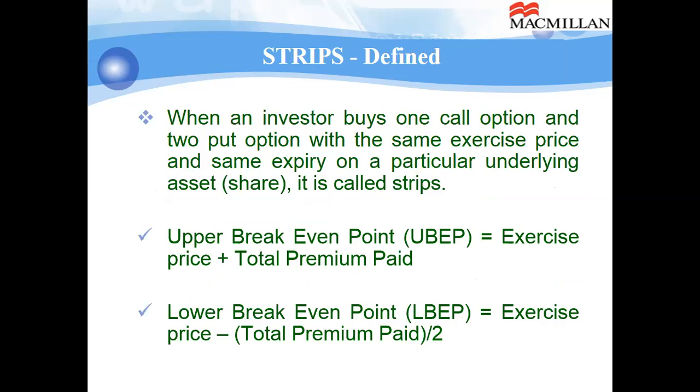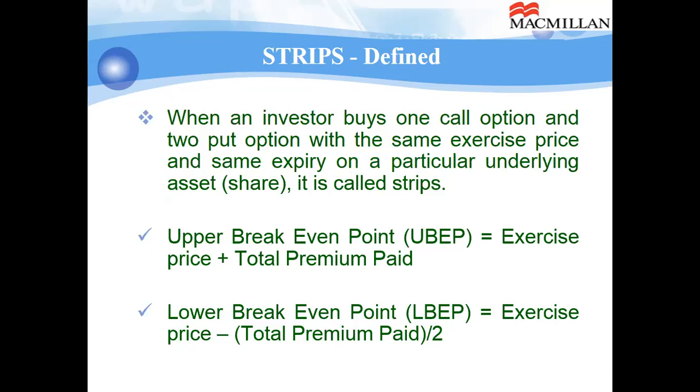Now, what is the upper break-even point in this case? Because the exercise price of both the options is the same, and you are the buyer of all three options, whatever total premium you pay will be added. So if the price moves up, the call will be effective and the put will not be effective. So how will you arrive at the gain? Upper break-even point is the exercise price plus all three premiums you have paid.